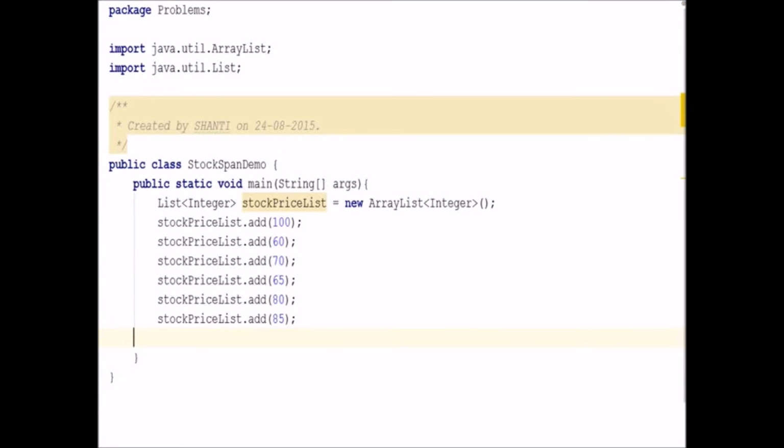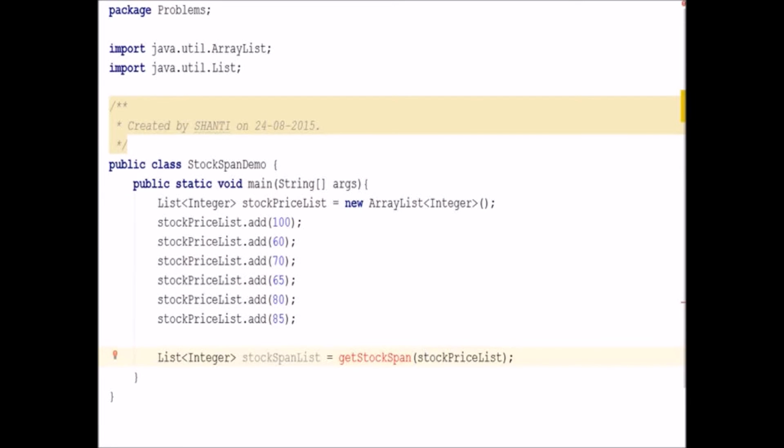So this is our list which is being created, and we have added some prices into it. Day 0 has a stock price of 100, then day 1 has 60, day 2 has 70, then 65, 80 and 85. Now we'll declare another list which will catch the result returned from the function which we call to get the stock span list for each day. We call the function get stock span with the stock price list as an argument.